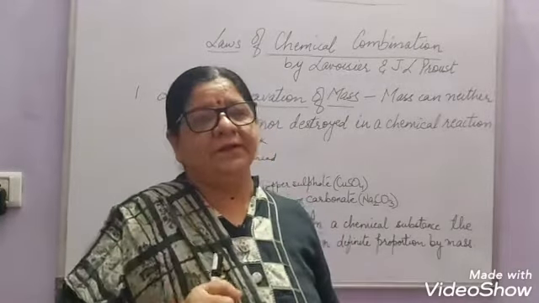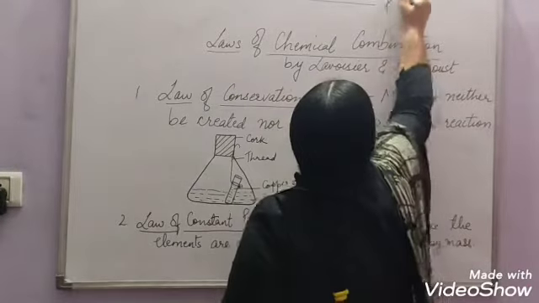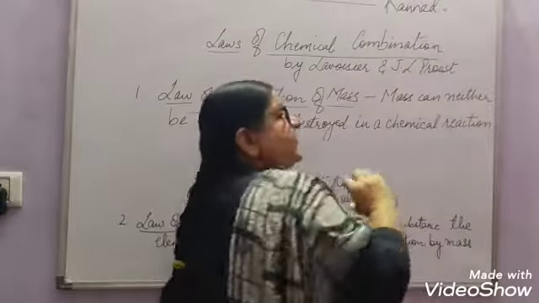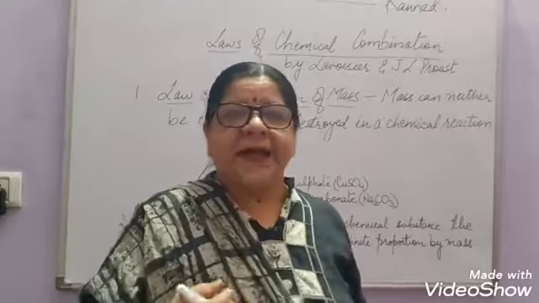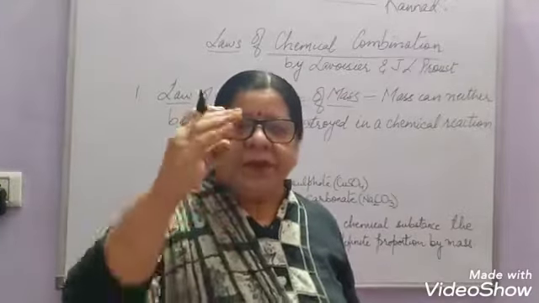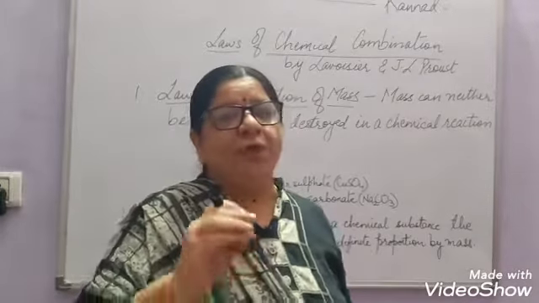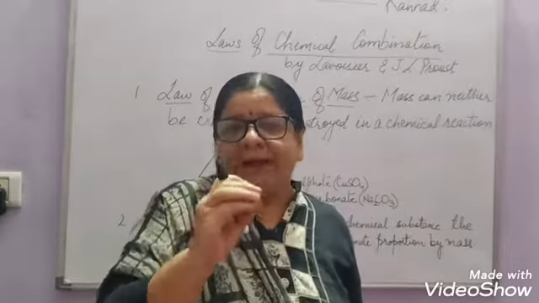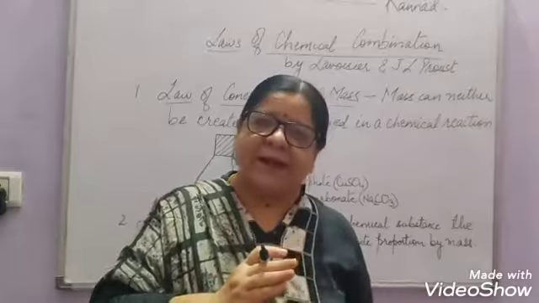One of the great Indian philosophers, Maharishi Kannad, postulated that if we go on dividing any matter into smaller particles, we reach a stage when it cannot be further divided. That particle cannot be further divided into any smaller particle.